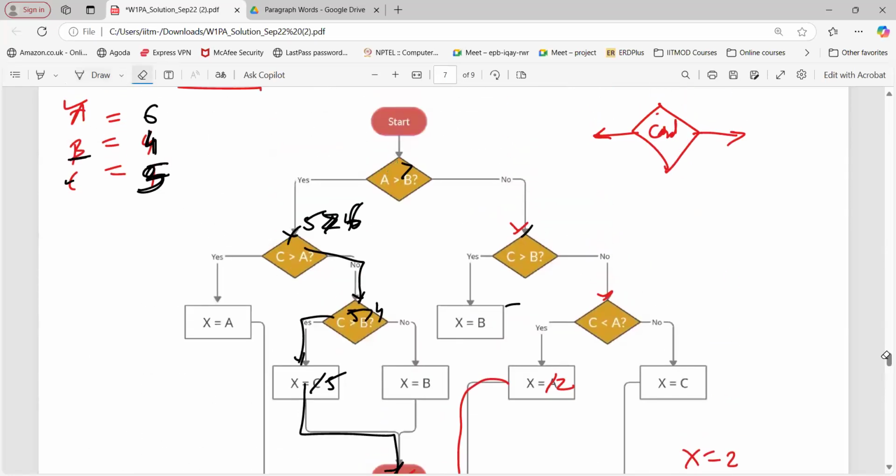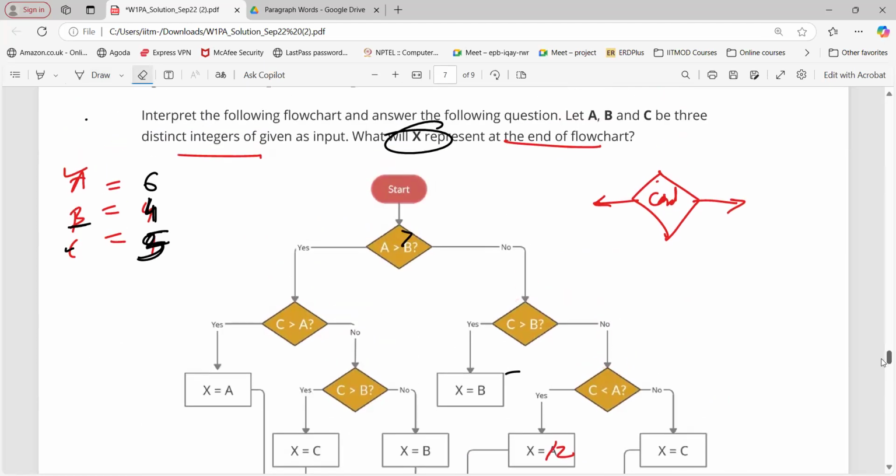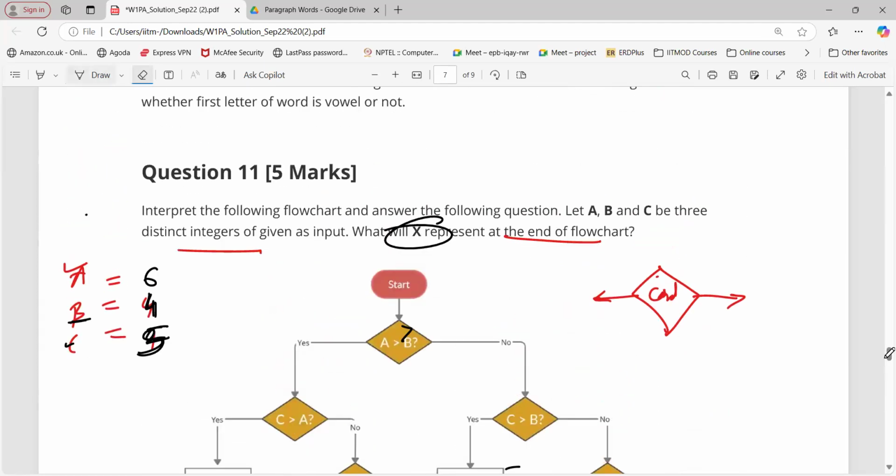Just check in this condition, sir. In a decision flowchart, we have to do hit and try. So follow the question, distinct integers. If you take say 6, 6, 5, in that case it will not work. So follow the question and take the example accordingly.